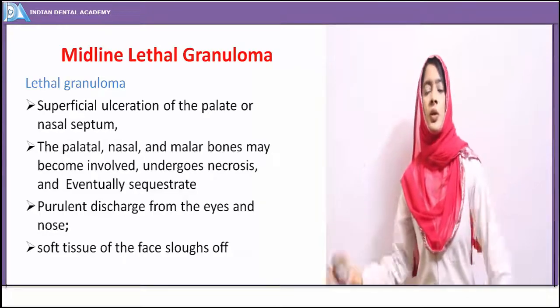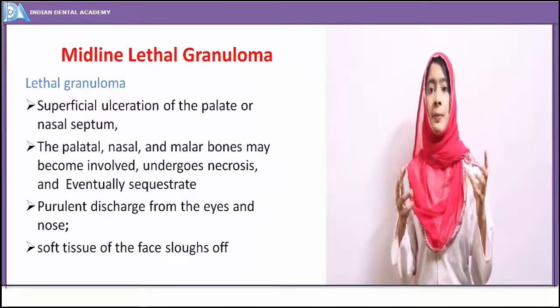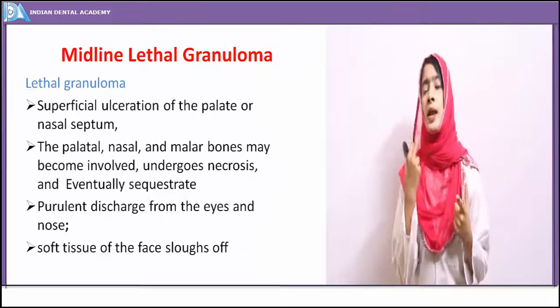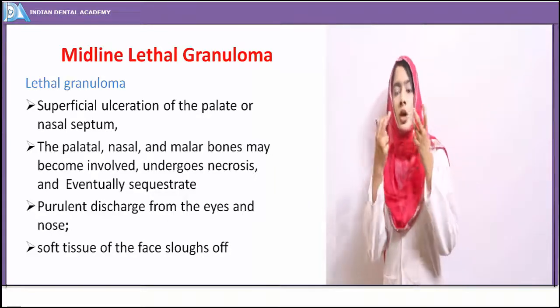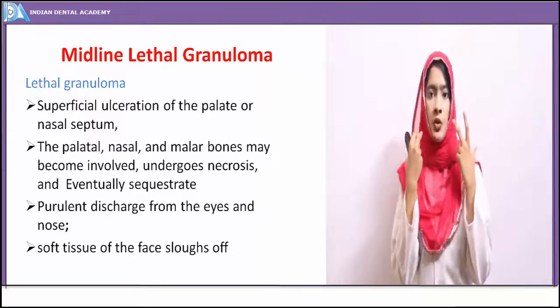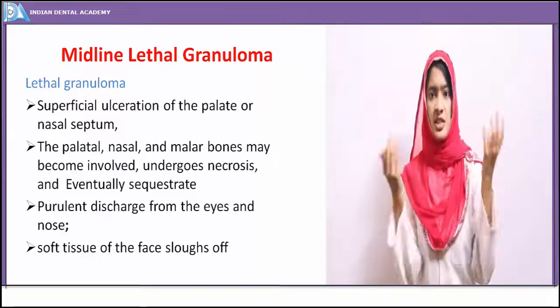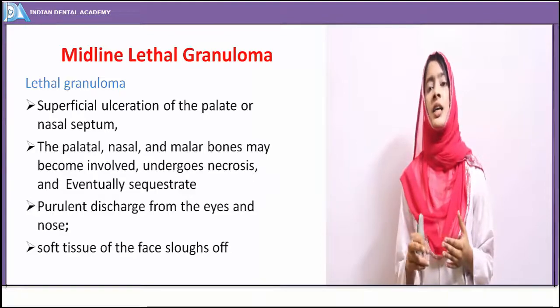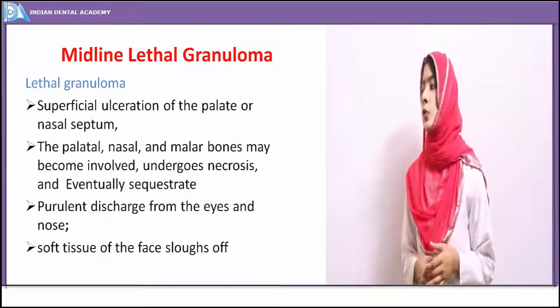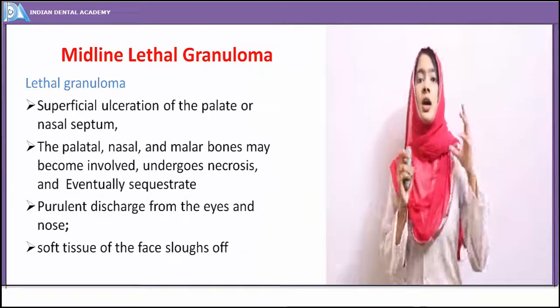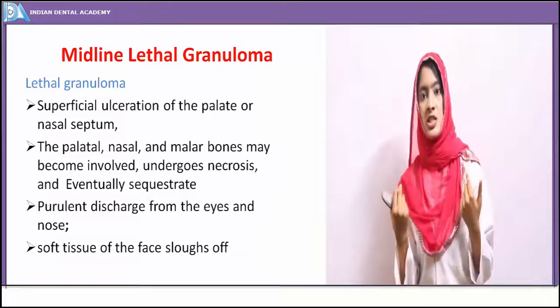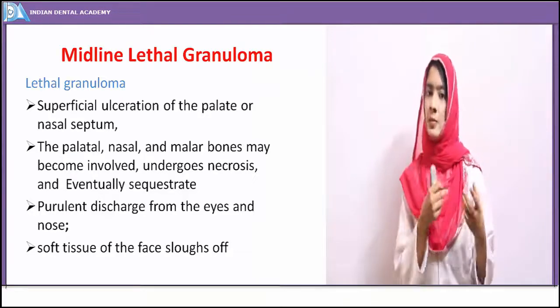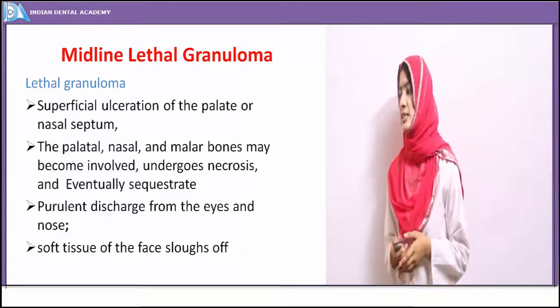Then it progresses rapidly, and it involves the cheek bones, the malar bones, the nasal bones. So ultimately, the soft tissue of the face, because of the ulceration, just sloughs away. Eventually, there is necrosis occurring, and then there is destruction of bone also. Along with that, you can see discharges from the nose and the eyes. There are purulent discharges from the nose and eyes.